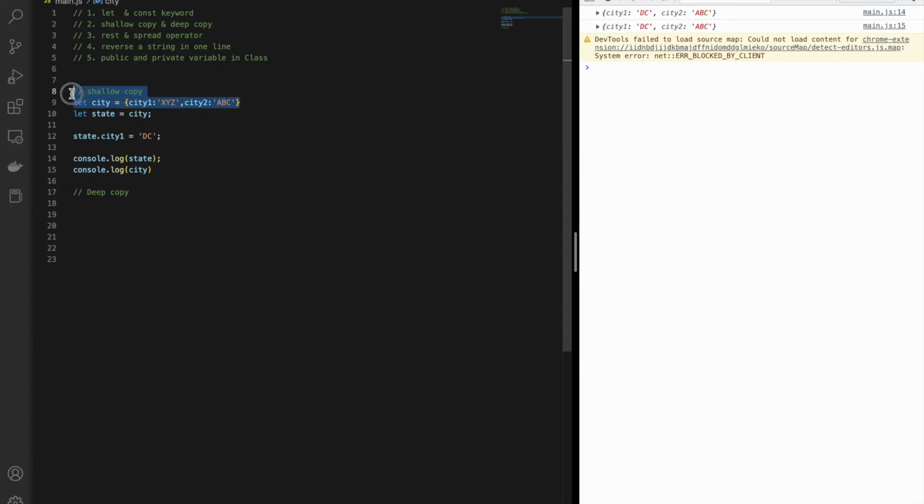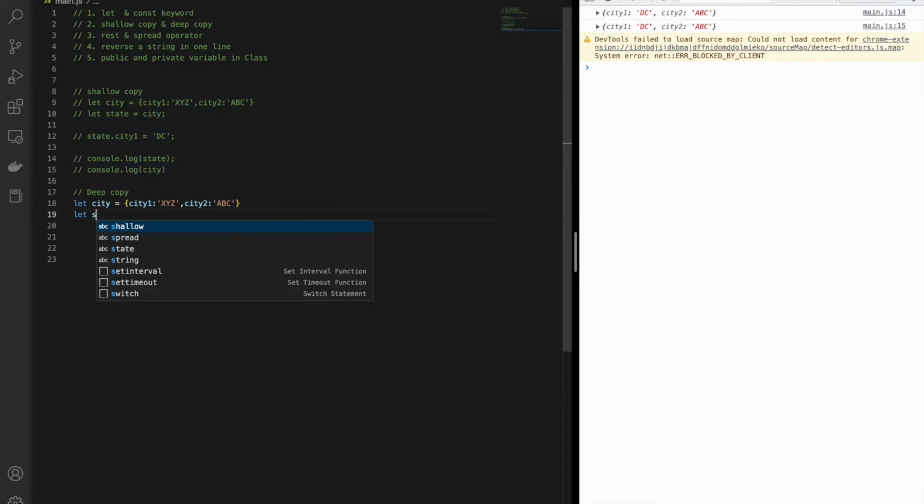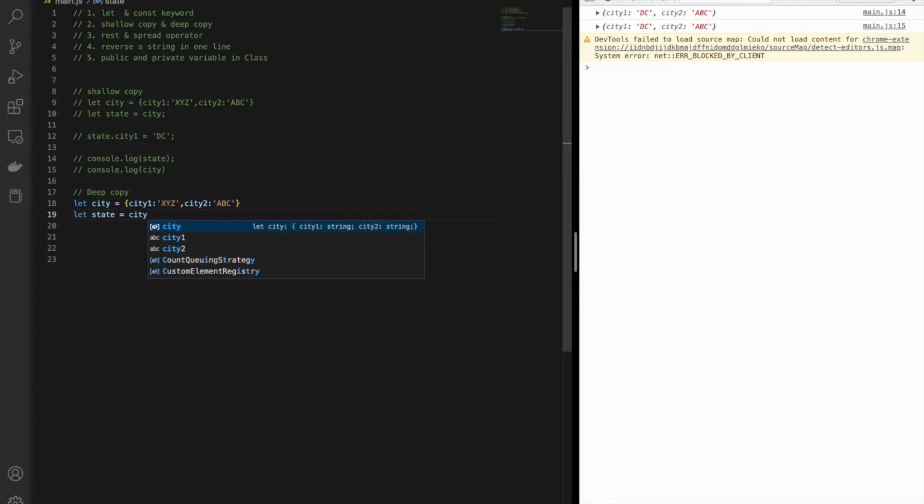So I will start with the same example, let city, and now what I have to do is break the link. Let me comment this one. If I am able to break the linkage of the second variable with the first variable, which means that I am able to do a copy of that. But the question is how we do that. There are a few concepts by which you can do a deep copy, and there can be many more. I am going to tell you a few which you can use at the time of your interview.